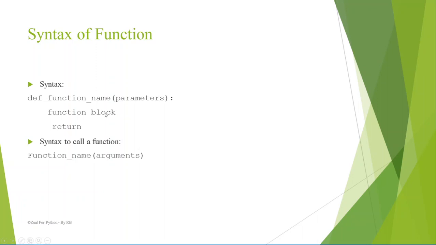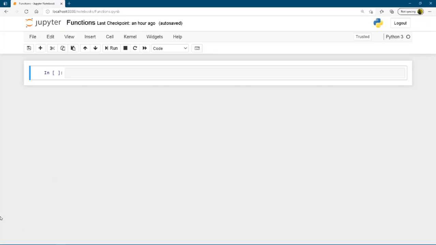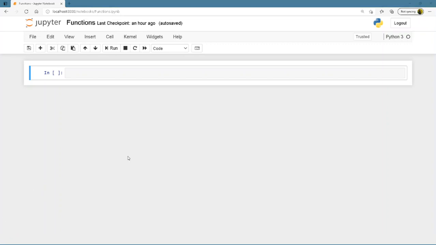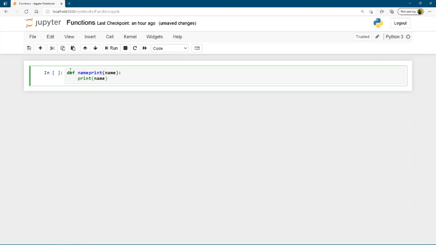Now let us see a simple example of a function. I have a function called namePrint, which just prints whichever name you provide.